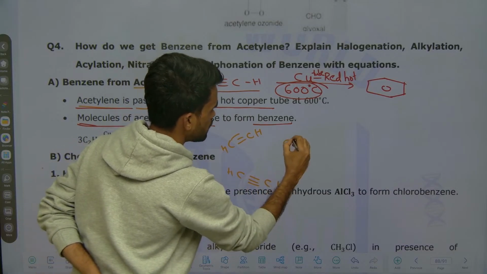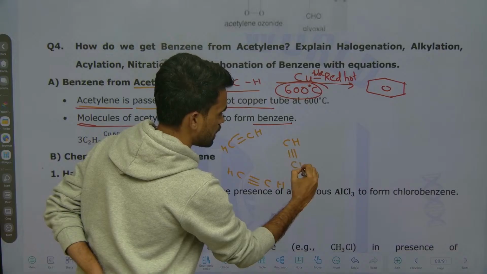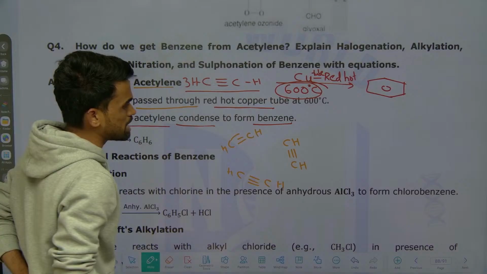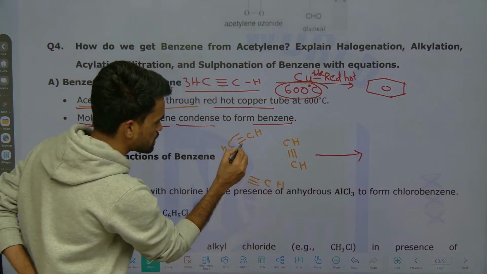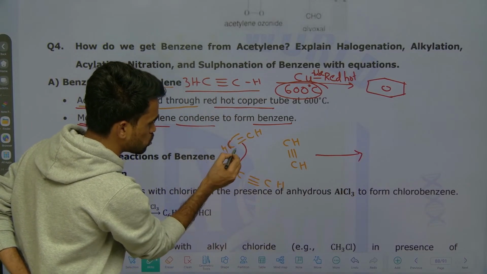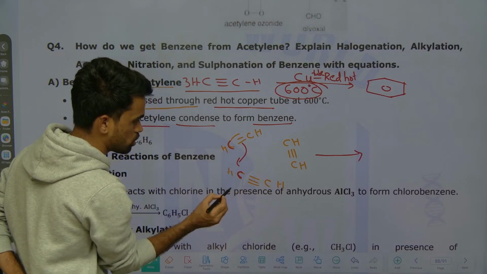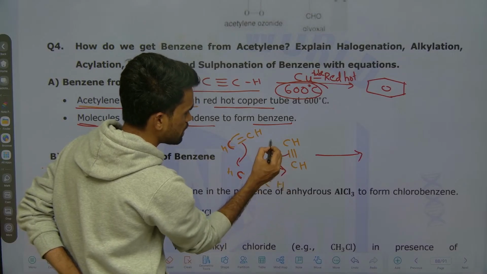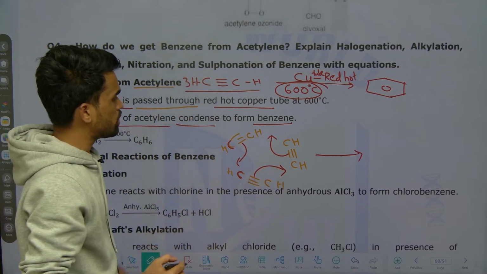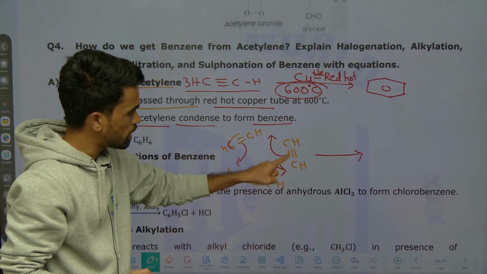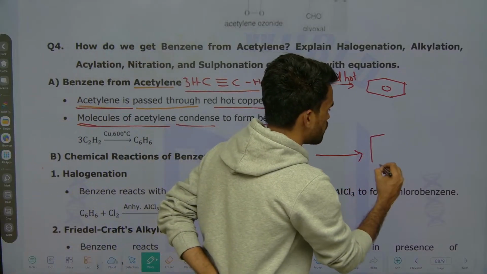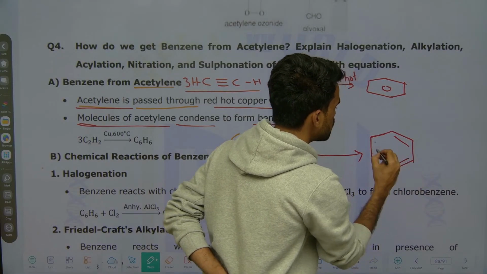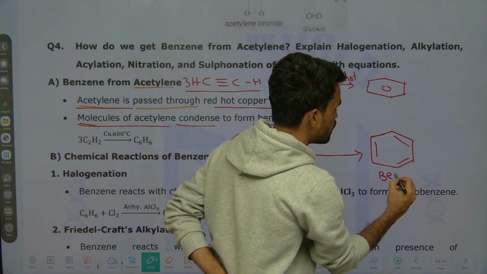After clearly giving the structures of 3 molecules of ethylene, just make a cyclization between them. What happens? The pi bond will shift between the 2 carbons, like adjacent molecules. When it shifts, this pi bond goes over here and the next goes over here. Now we see 1 2 3 4 5 6, a 6-member cyclic ring is forming. So this is how a 6-member cyclic ring is formed. Now what is this? This is nothing but our benzene.